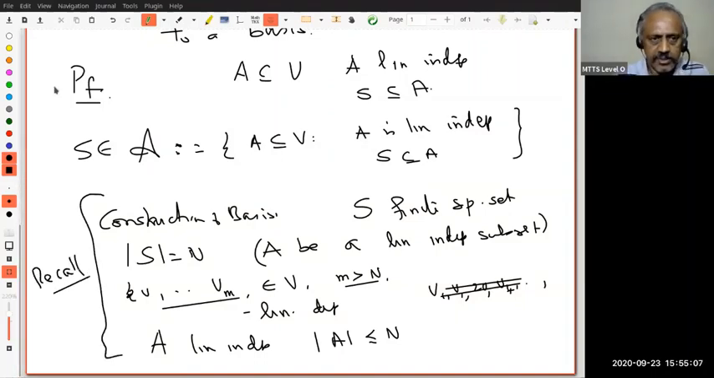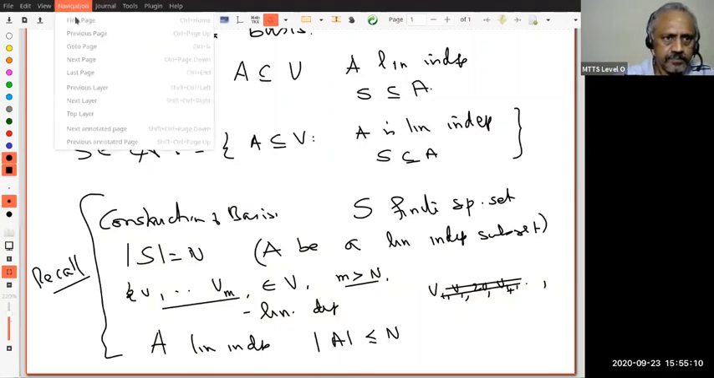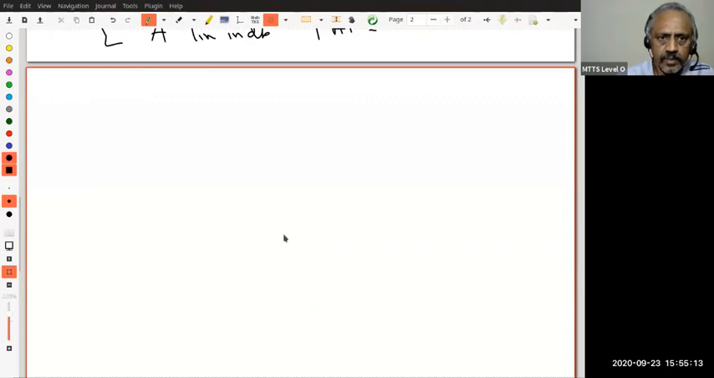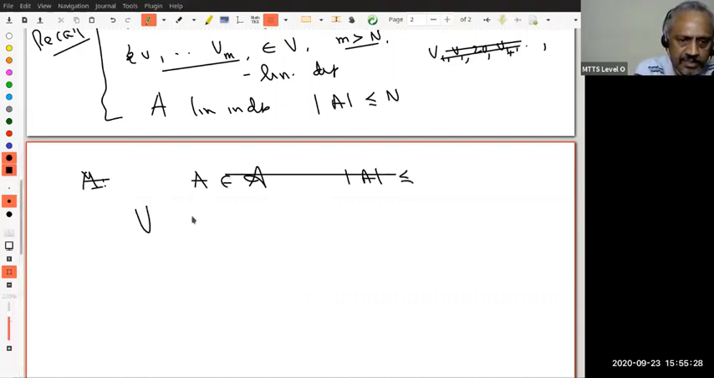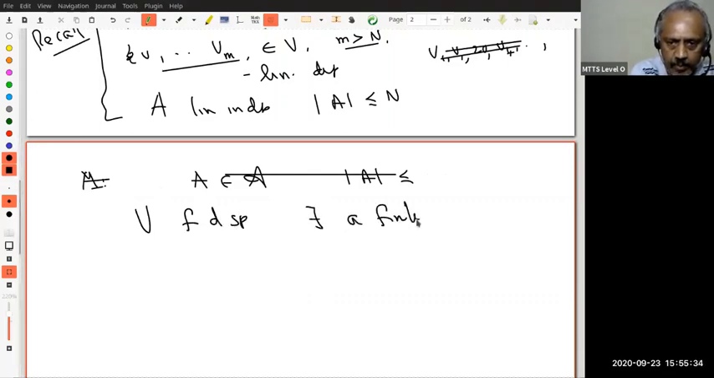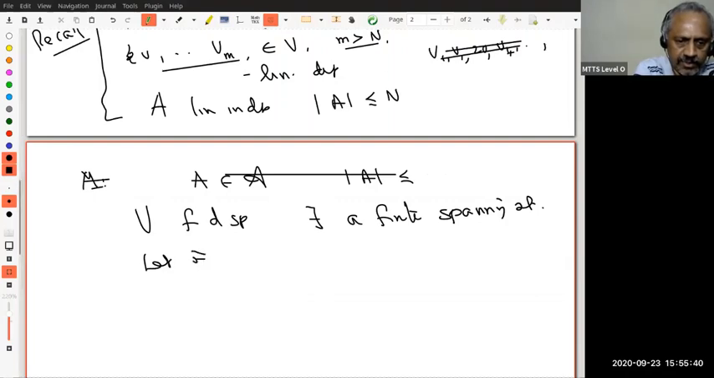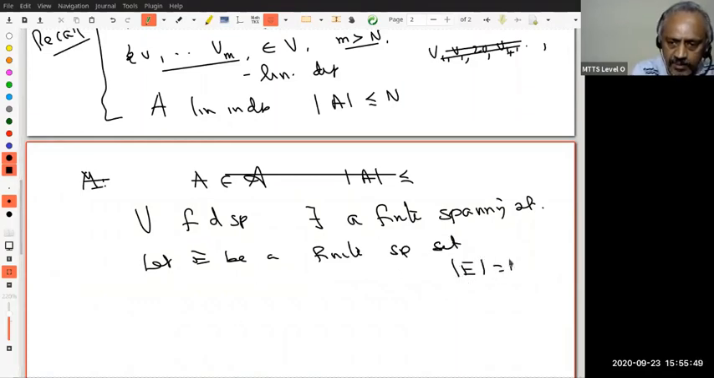We want to make use of this result. How do we make use of this? Okay, so now take any A in script A. Since V is a finite dimensional space, there exists a finite spanning set. Let E be one such finite spanning set. Let the number of elements in E be n.